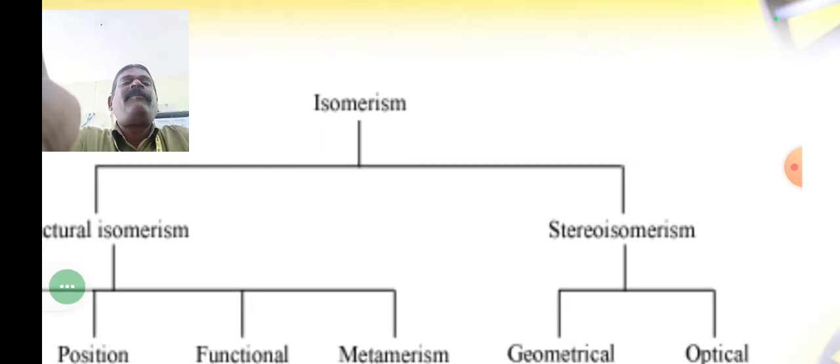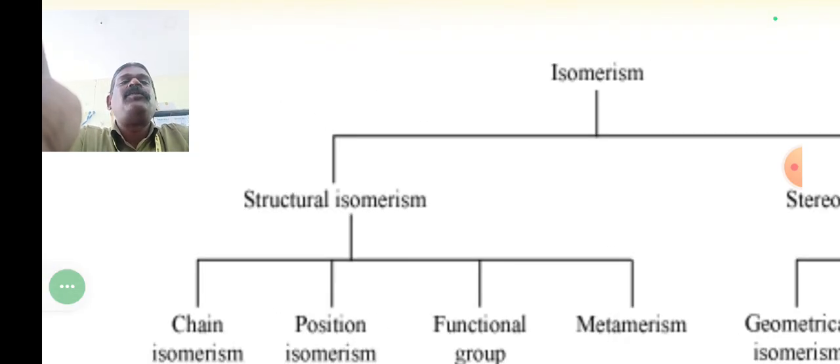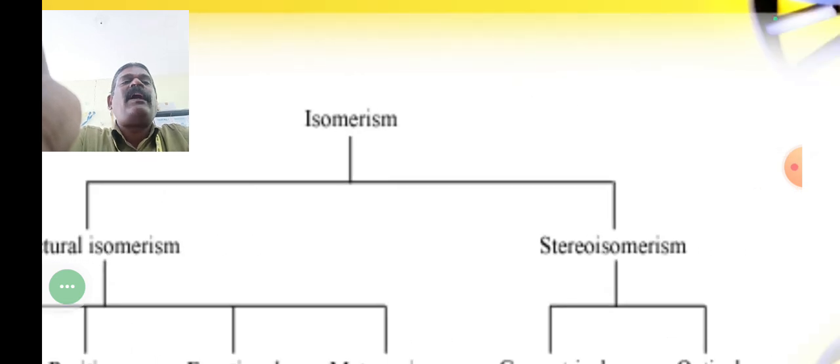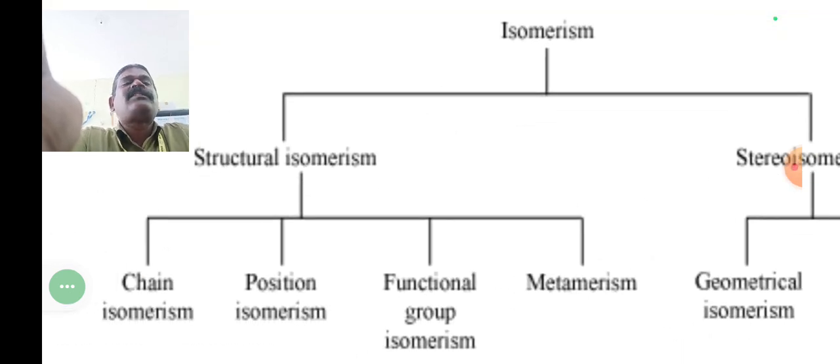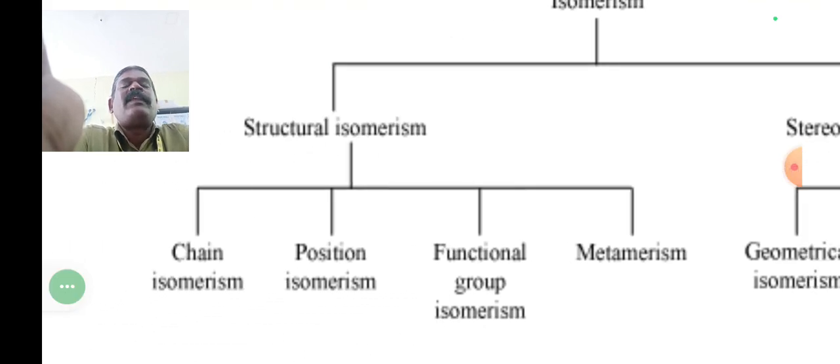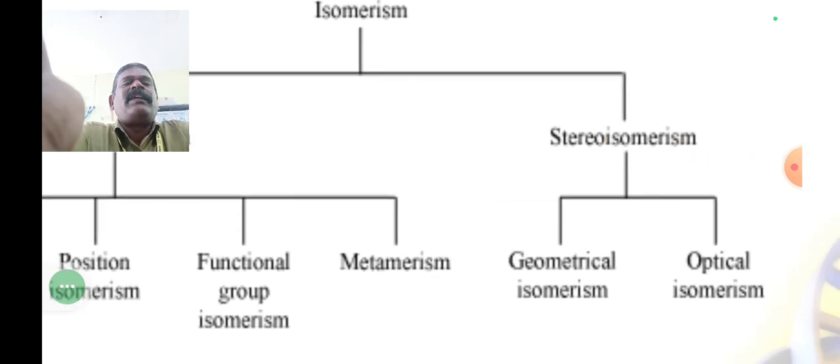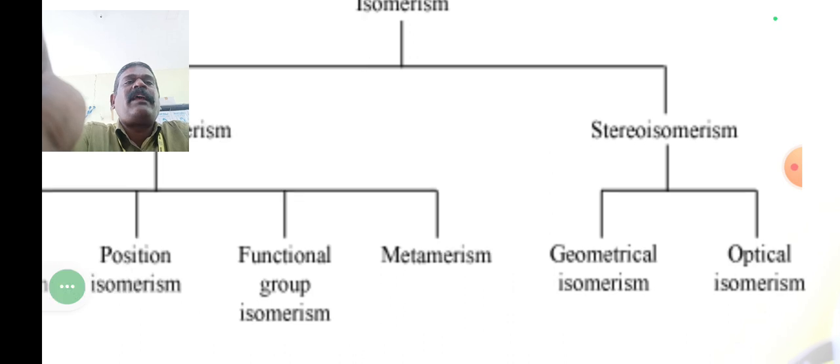So isomerism can be classified into two types, structural isomerism and stereoisomerism. This table shows us the kinds of isomerism. Structural isomerism can be divided into four types: chain isomerism, position isomerism, functional group isomerism and metamerism. Stereoisomerism is further classified into geometrical isomerism and optical isomerism.